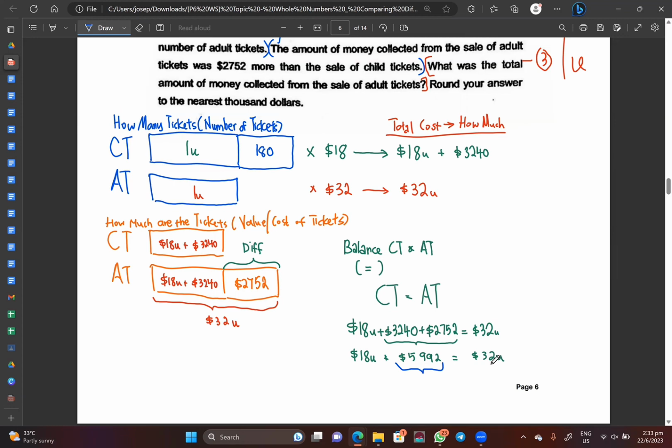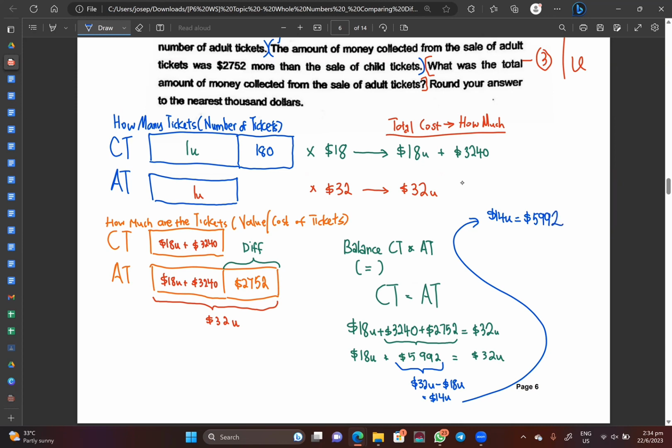You know how much is that? We know that this is actually equals to $32 unit minus away $18 unit, which is equals to $14 unit. Correct or not? Because you see, $18 unit plus $14 unit, isn't that equals to $32 unit? Yes. Okay, so I'm going to continue from here. So what I'm going to say is this, I can just simply put that $14 unit is actually equals to 5992.